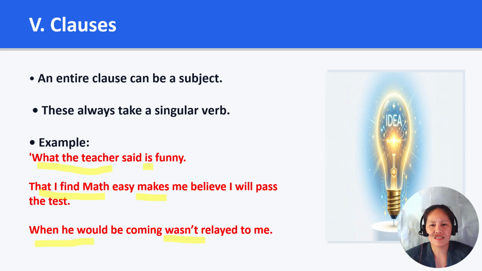In the next sentence, "That I find math easy makes me believe I will pass the test." The subject is the whole clause, so we use makes. Likewise, in "When he would be coming wasn't relayed to me," the clause is the subject, so we use the singular verb wasn't. Remember, a clausal subject always takes a singular verb.